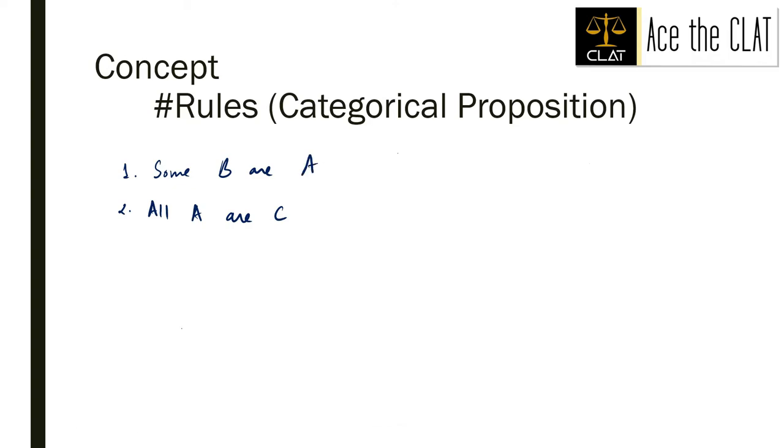So if I tell you to draw inferences from these two statements, you can do 3 or 4 things, right? First thing you can do is to infer from the first statement itself. Like from here, you can say some A are B. We learnt in the converse statements that from here, we can say that some C are A, or at least one part of C intersects with A, right?